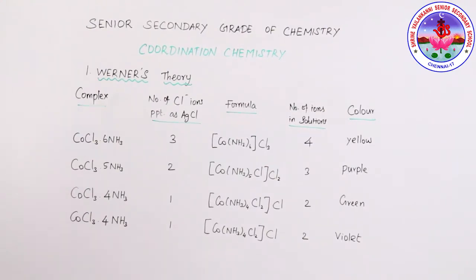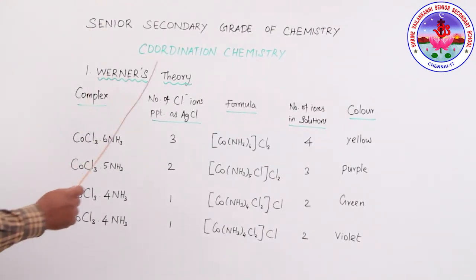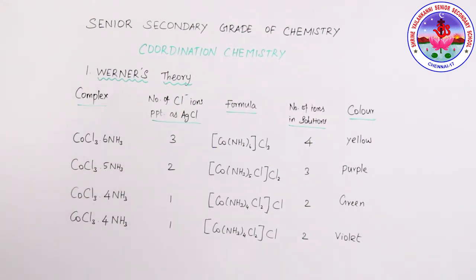Hi students, today we are going to discuss coordination chemistry. Already we saw chemical bonding in class 11. The coordination chemistry is the connecting lesson. It mainly discusses Alfred Werner's theory. The Werner theory concept is valence in inorganic chemistry, the well-known concept of primary and secondary valencies of metal complexes.